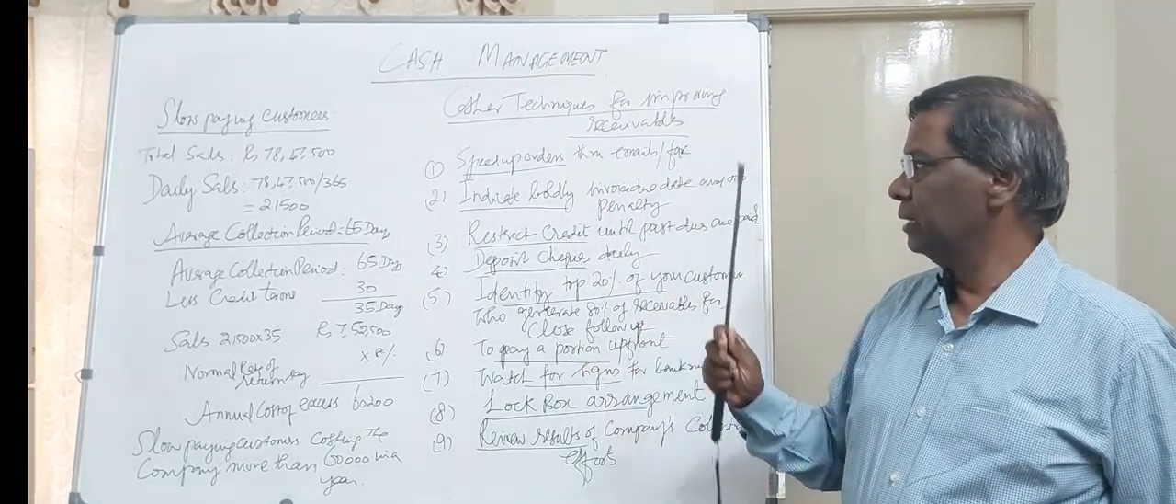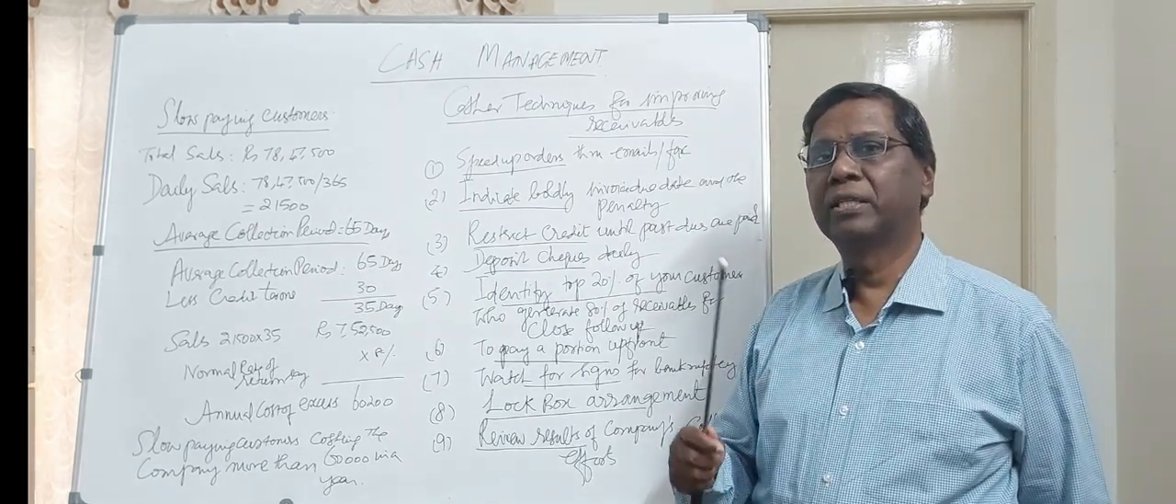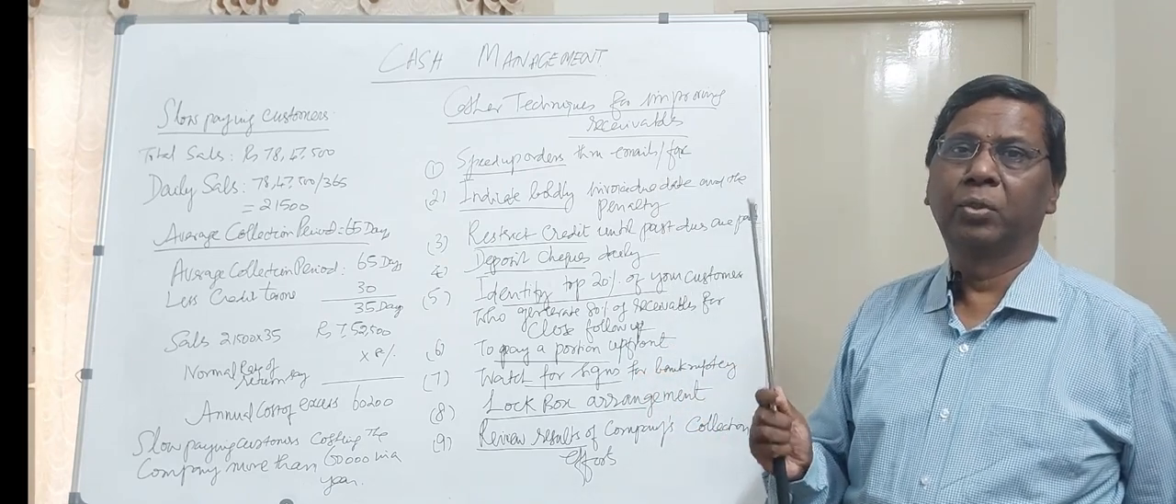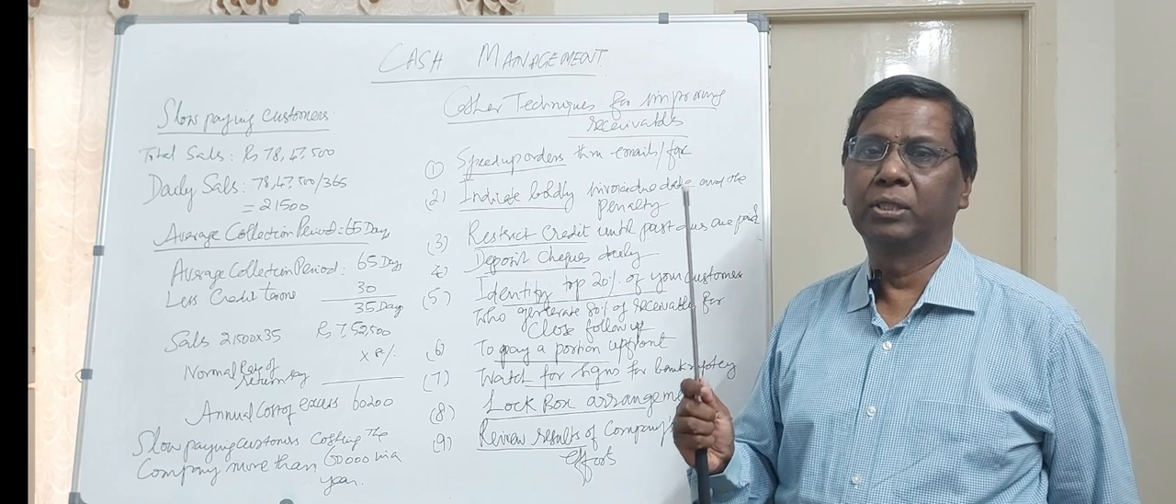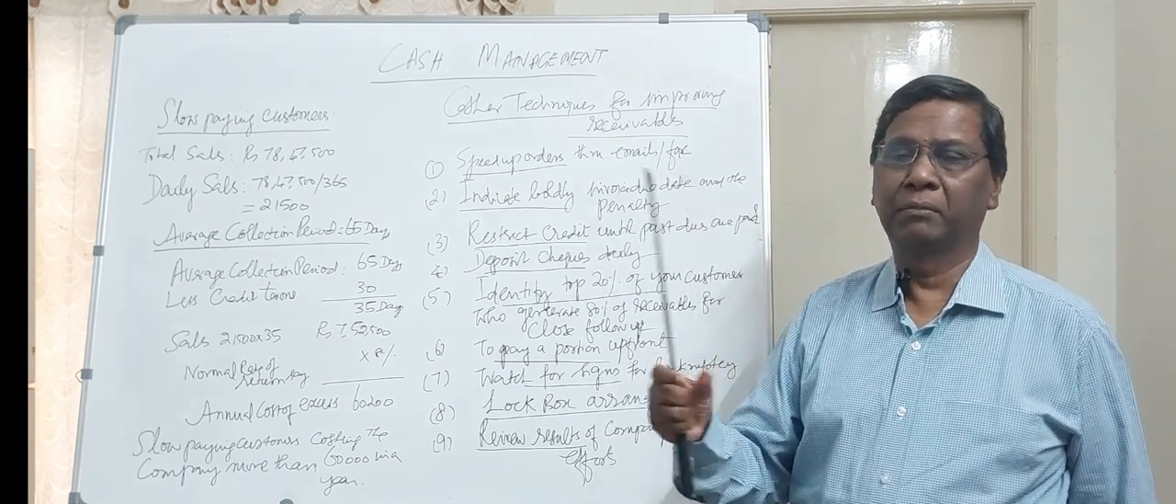And the third thing is, if the past dues are not paid, don't give further credit. If the past dues are not paid, don't extend further credit to the same customers. Try to understand, so that you can discipline them and bring them to your fold.